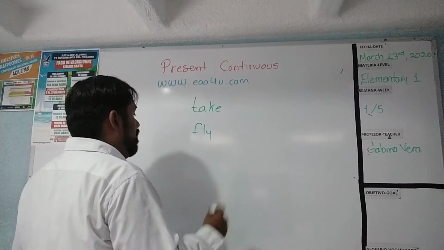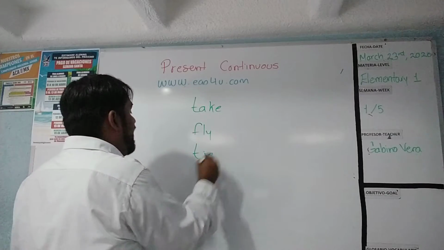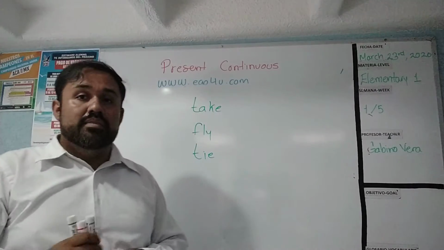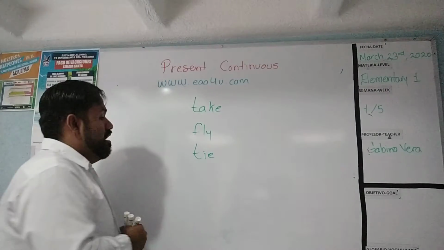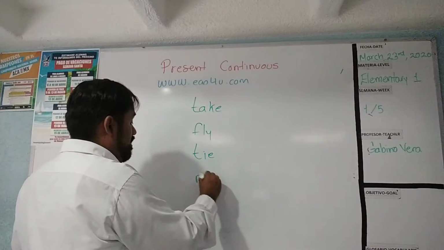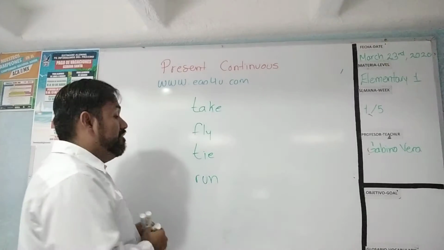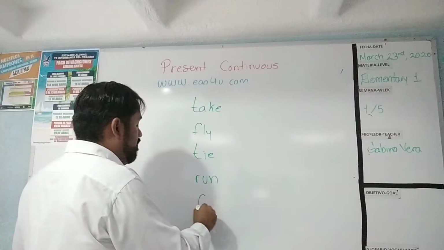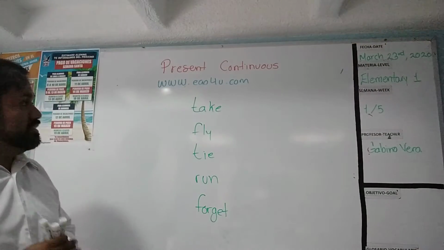Other, we have the verb tie. The verb tie means attack. We have the verb run, the verb correr, and finally we have the verb forget.